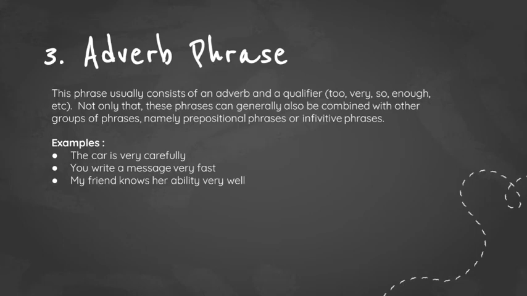And the next is adverb phrase. This phrase usually consists of an adverb and a qualifier such as too, very, so, enough, and etc. Not only that, these phrases can generally also be combined with other groups of phrases, namely prepositional phrases or infinitive phrases. The examples are, the car is driven very carefully. You write a message very fast. My friend knows her ability very well.